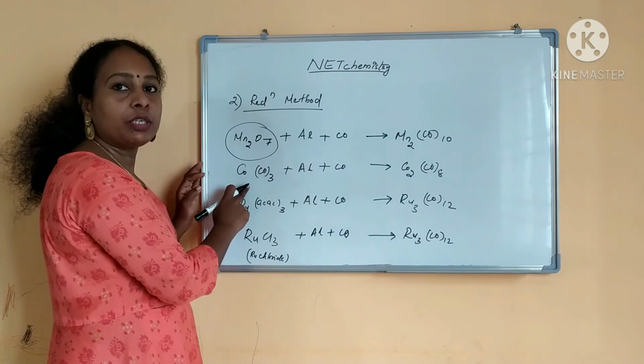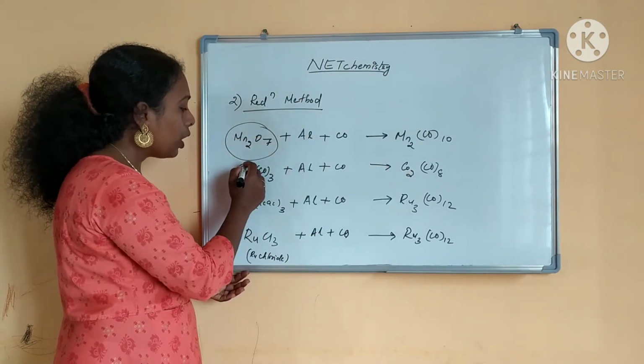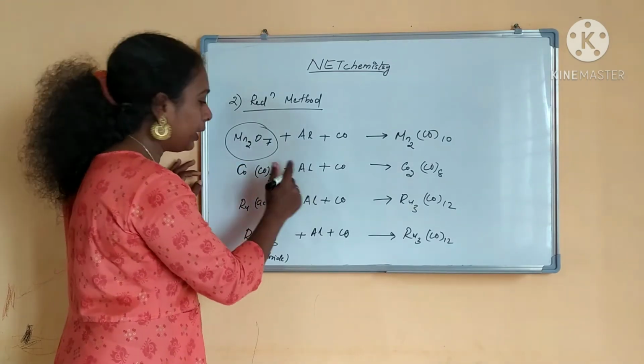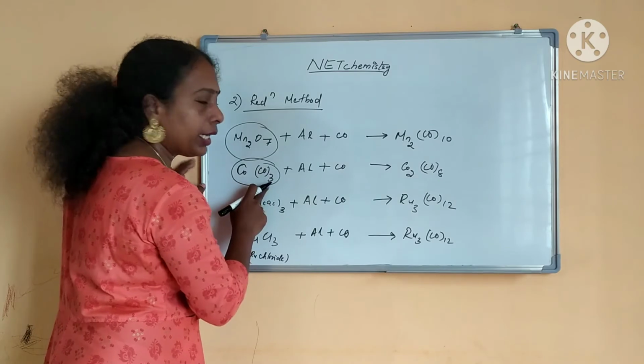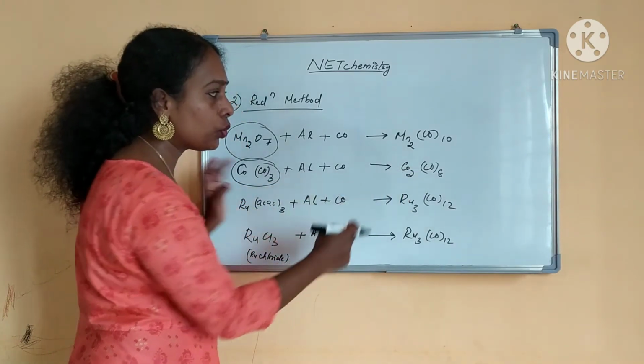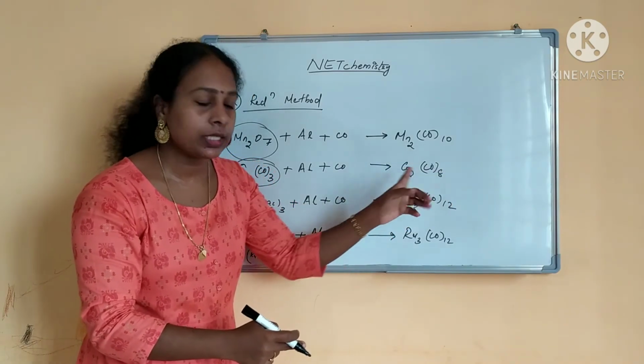The next I have said is cobalt. On the right of the periodic table, you can take some complexes. Here we have taken cobalt carbonate. The same reduction we have done. We have got Co2(CO)8. You know the structure of these complexes, right? This carbonyl structure, you know.